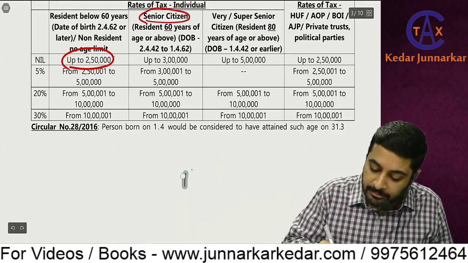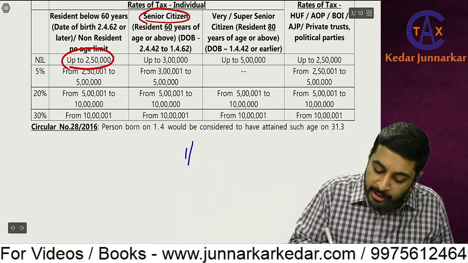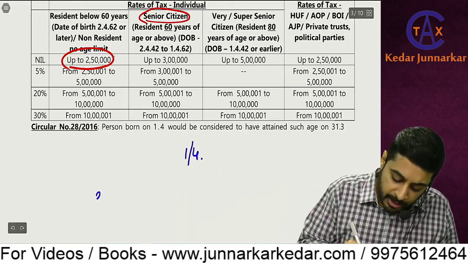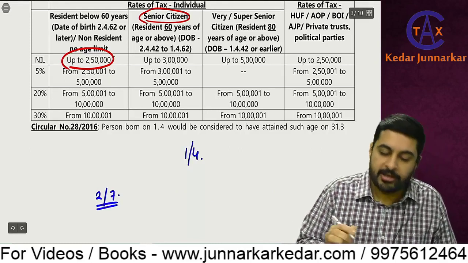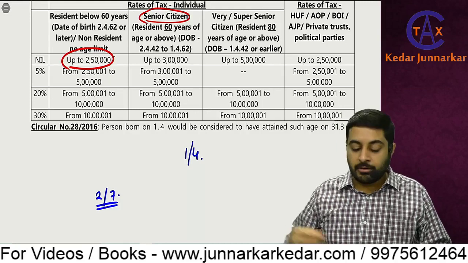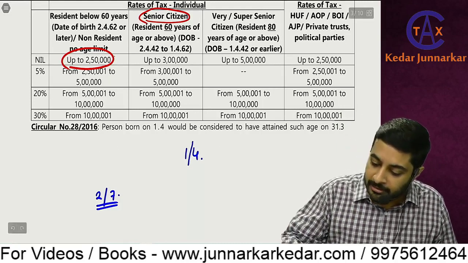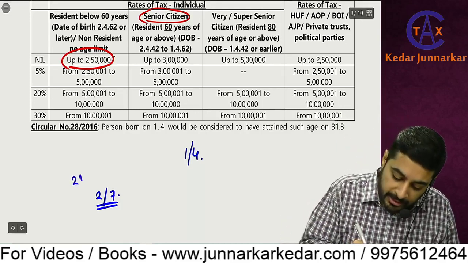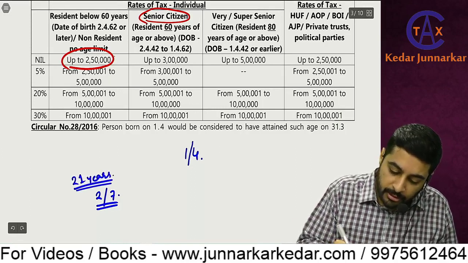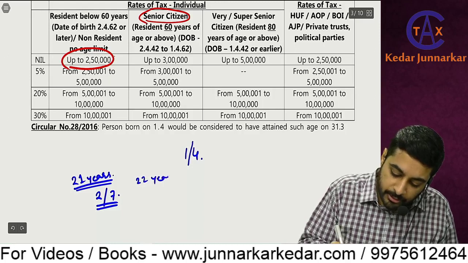Now if your birthday is on 1st April or any date, for example, if it is on 2nd July, and let's say you are 21 years old and you will become 22 years old.